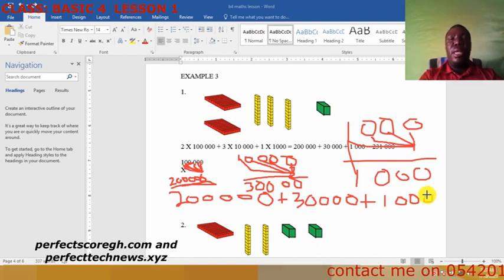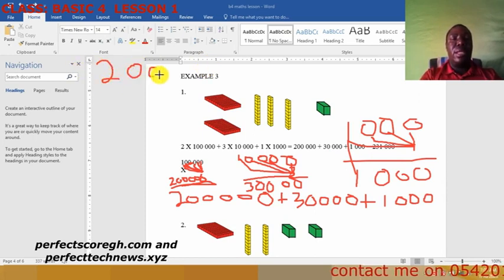Easy. Now let's add all. So I'll start writing it from here. Let me write it here. 200,000 times 30,000. So if you don't want to know where the 3 will end, start writing your zeros from